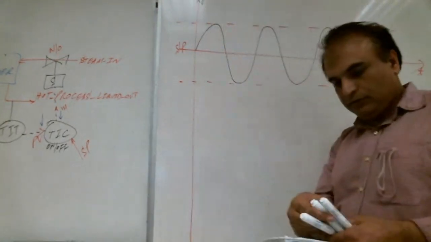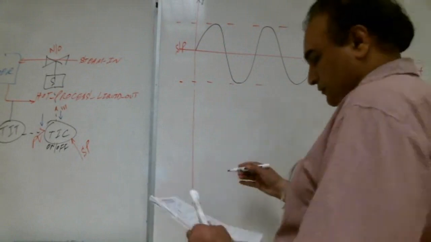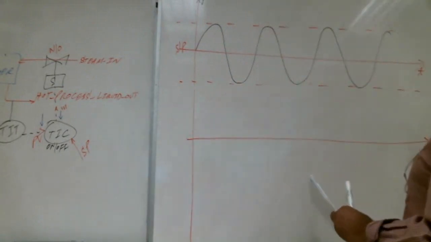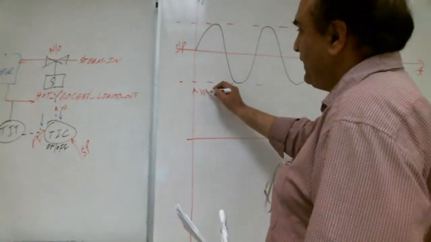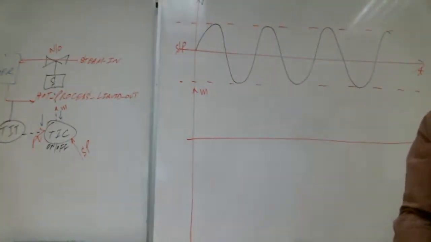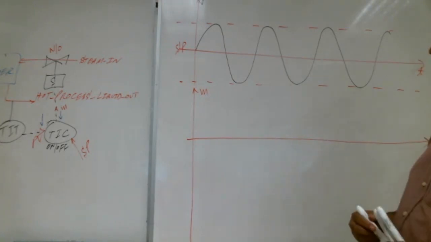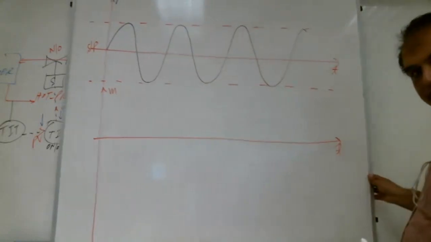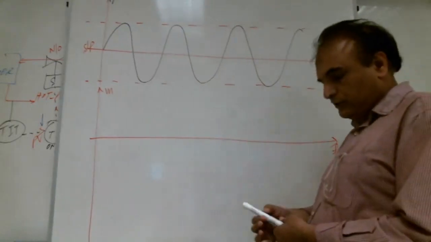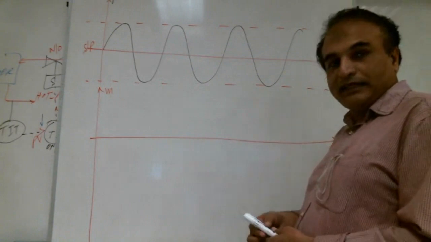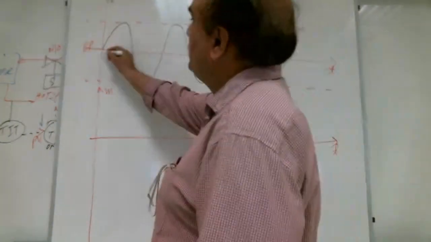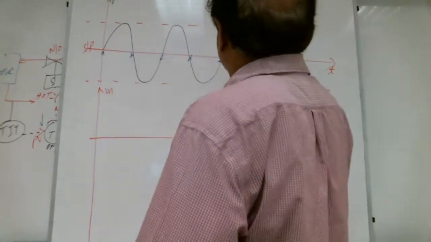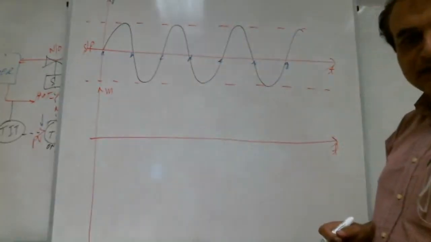And we need to draw the output here. This is our output M of the controller. Okay, just to make it easy, I am putting here A, B, C, D, E, F, G. There are some points, right?